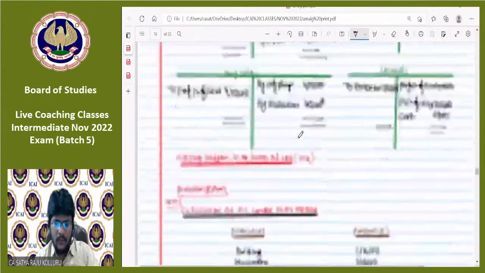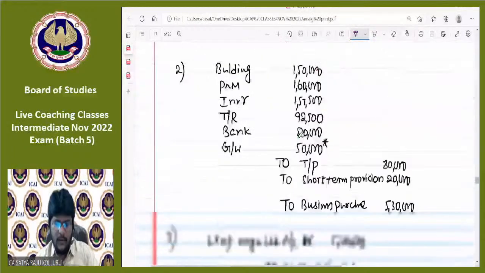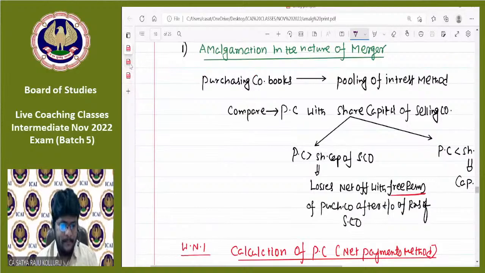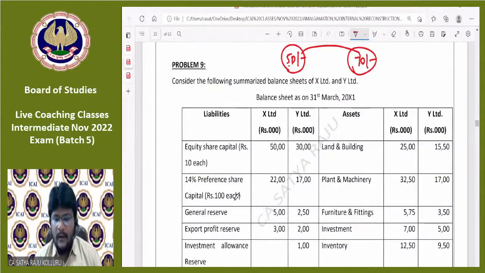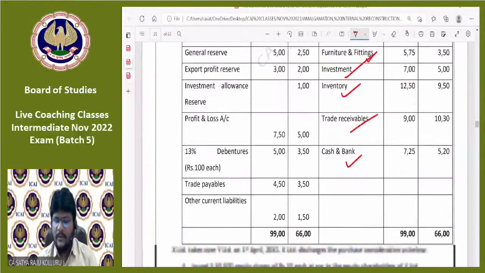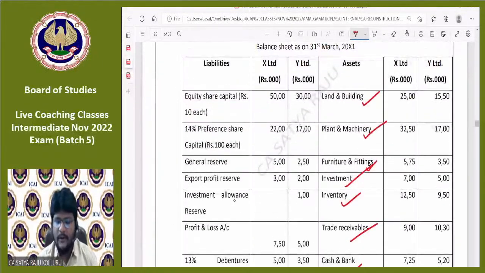The next problem is problem number 9, right? Let me open that. Consider the following summarized balance sheets of X Limited and Y Limited. There are two companies, one is X Limited and another one is Y Limited. Land and building is given. Plant and machinery. Furniture and fittings. Investment. Inventory. Trade receivables. Cash and bank. This is all about assets.